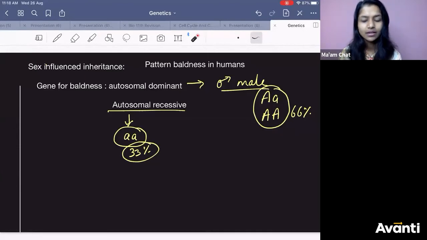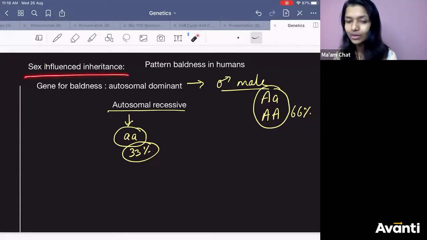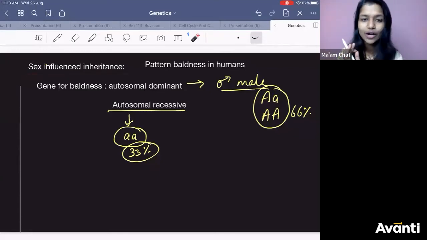Who have hair, they will always have hair. Now it depends if they have this condition or not. So if they have this condition, with time, they will become bald. Okay? That is all you need to know in sex influenced inheritance. We are not going to do a PhD on this, because I understand males are worried about it. Right?